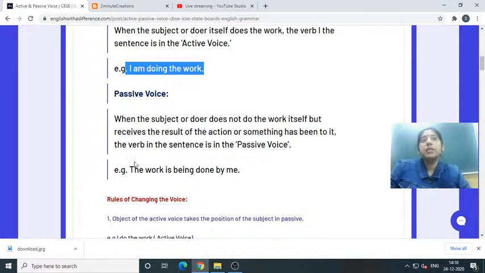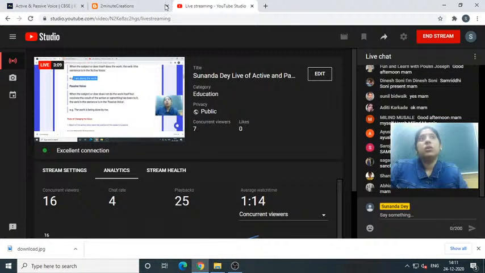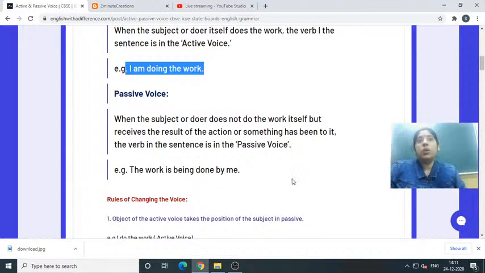So here you can see that in passive voice, the subject does not do the work itself but receives the result of the action, or something has been done to it. The verb in the sentence is in the passive voice.